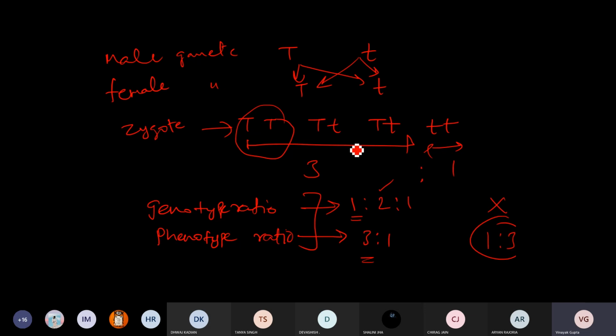The second, two, represents one dominant and one recessive, that means one capital and one small. The last one represents the recessive. So this is the genotypic and phenotypic ratio. You have to remember these ratios, and they will be utilized in the numericals later on.